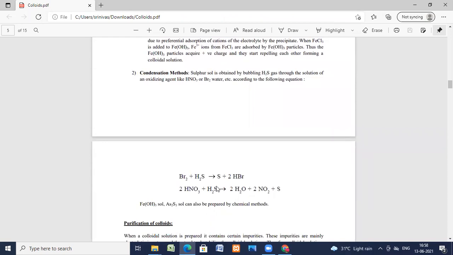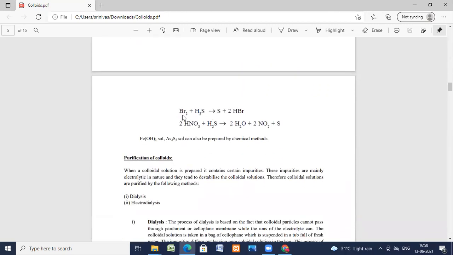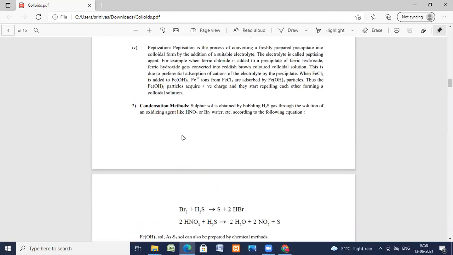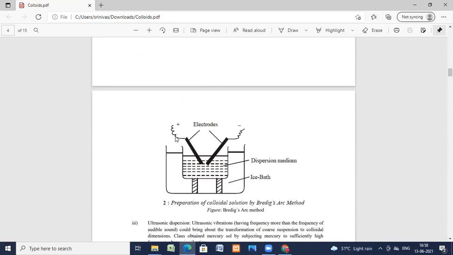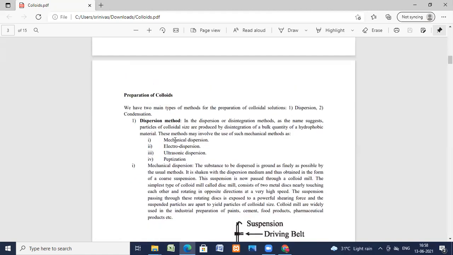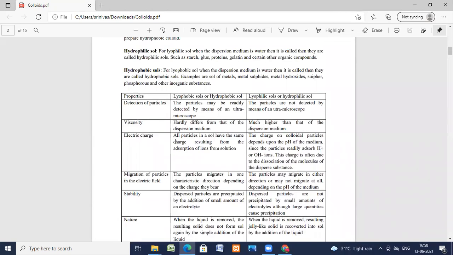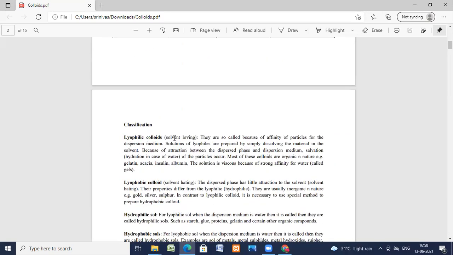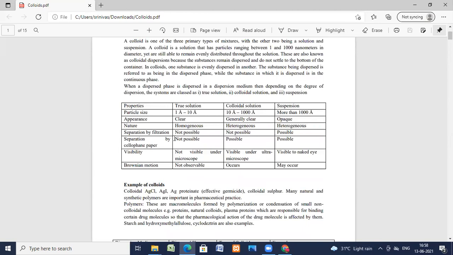Sulfur sol is obtained by bubbling H2S through the solution of an oxidizing agent like nitric acid and bromine water, etc. This is the way it is prepared. In this way, condensation methods and chemical methods can be employed to prepare the colloids. Next class, I'm going to explain to you about the purification of the colloids. Once you prepare them, how to purify? That is the next question.